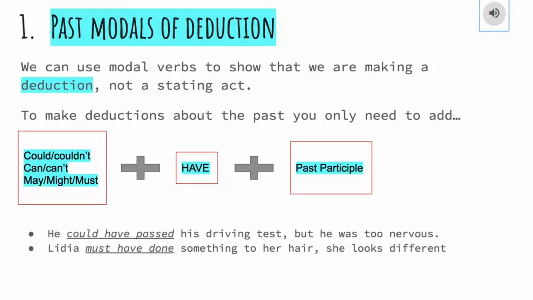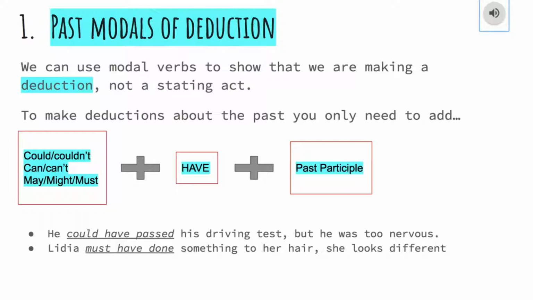First of all, we have past modals of deduction. We can use modal verbs to show that we are making a deduction and not stating a fact. It's very simple because to make deductions about the past, you only need to add the modal verbs could, couldn't, can, can't, may, might, or must, plus have, plus the past participle.